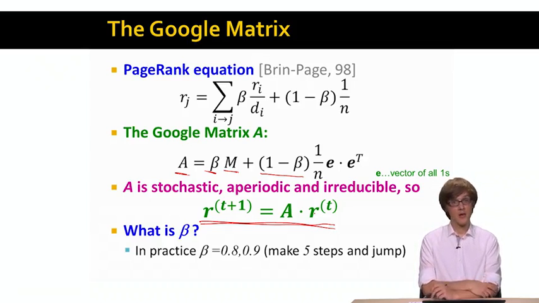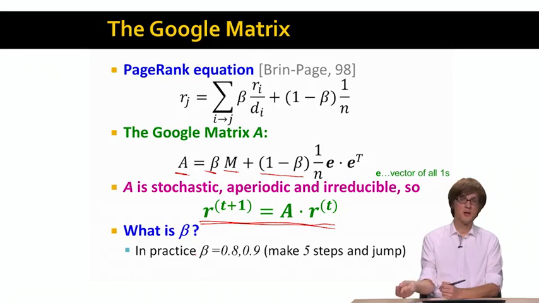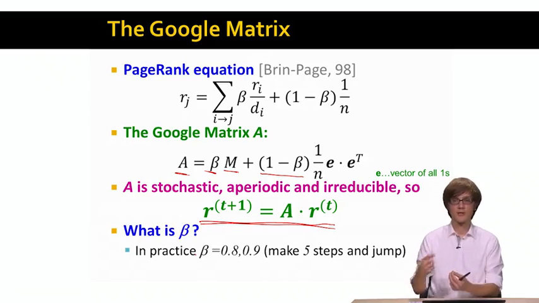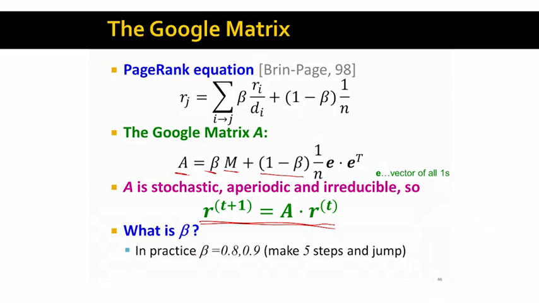If we set beta equal to 1, then there are no random jumps, and this means that our matrix A wouldn't be stochastic anymore, and PageRank wouldn't really work. So what turns out is that a good value for beta is between 0.8 and 0.9. And usually people set beta to be 0.85, which basically means that for every 5 steps, you do a random jump. So a random walker, on average, would do 5 steps and a jump, another 5 steps and a jump, and so on. So that's basically the idea.